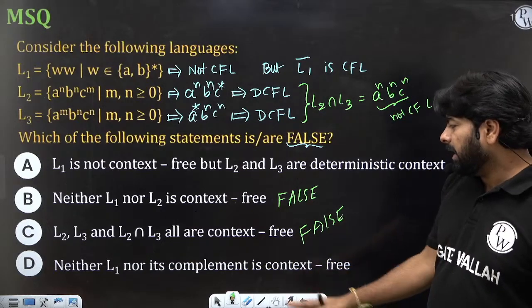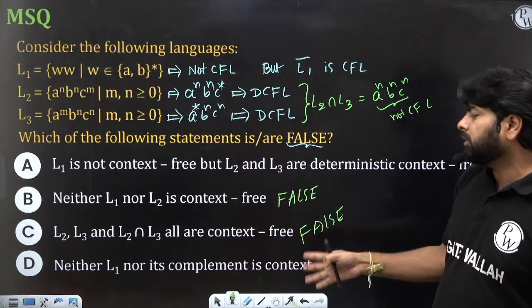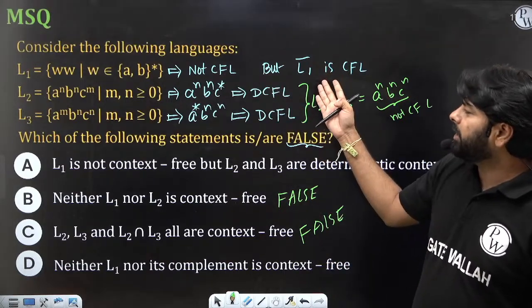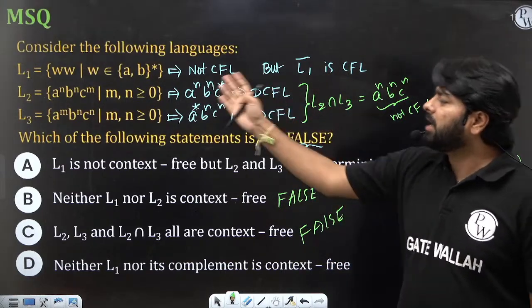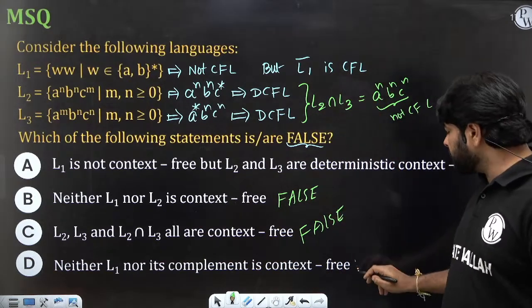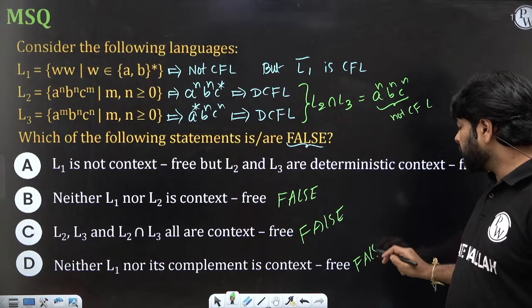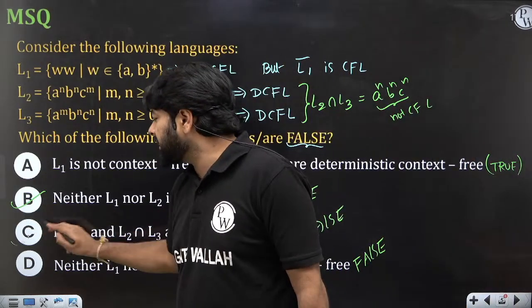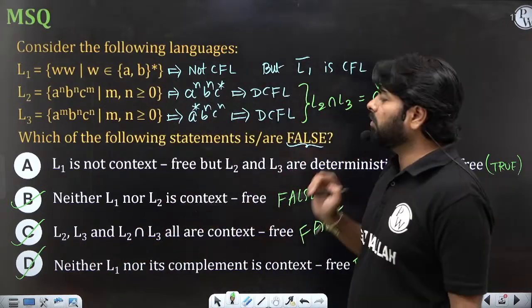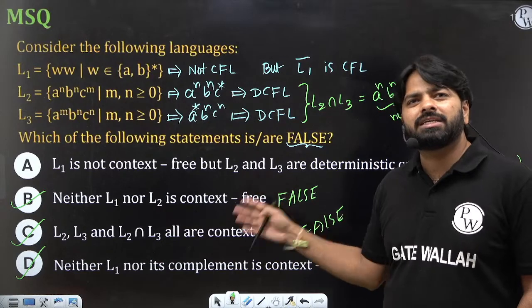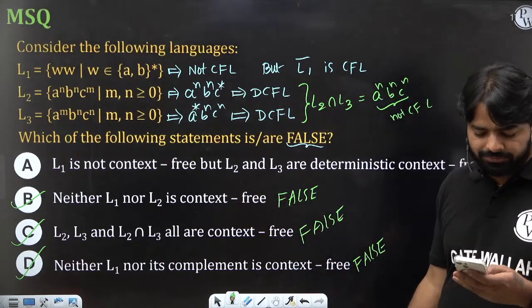Option D, L1 and L1 complement both are not context free. You can't say both are not context free. L1 is not context free, but L1 complement is CFL. So this is a false statement. You can't say it is true. So B, C, D, all the three are false statements. That's one of the options I have given, the B, C, D. Correct? Yeah.